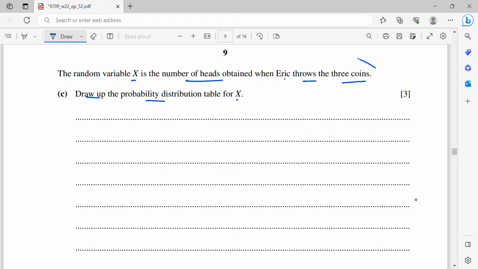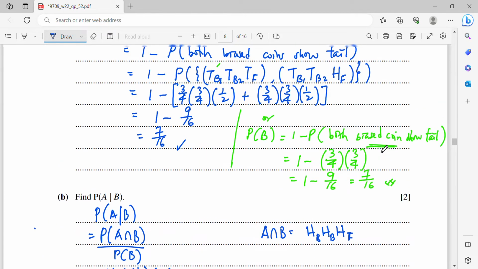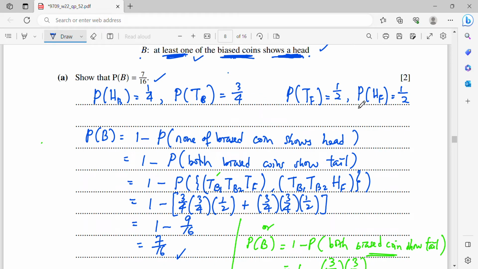So since he throws 3 coins, you may get X equals to 0. X equals to 0 means no head. No head means all tails. So TB1, TB2, and then TF. Alright, so the probability of X equals to 0, I will rewrite my P(TB) equals to 3/4.